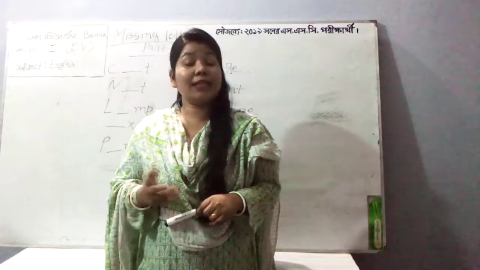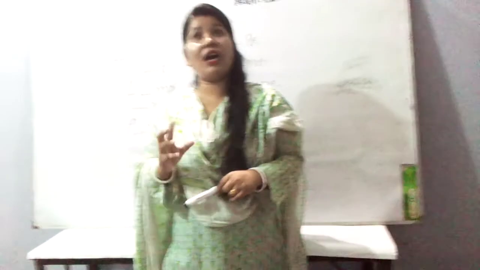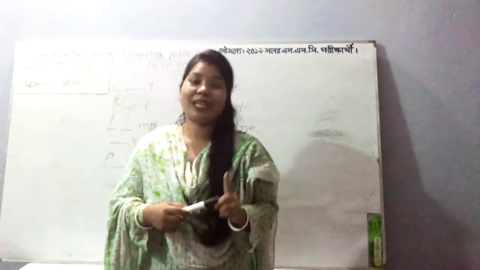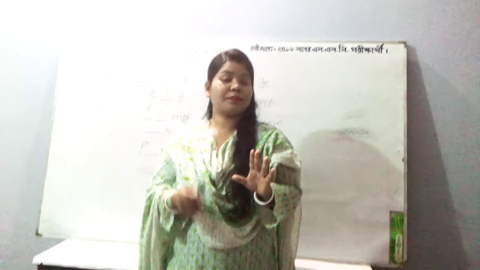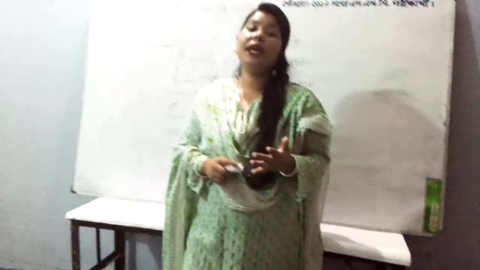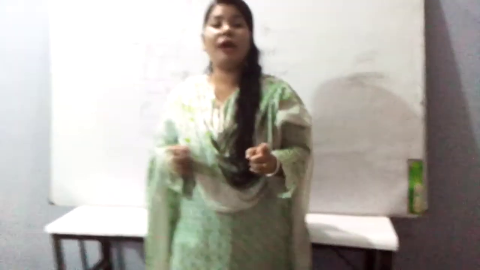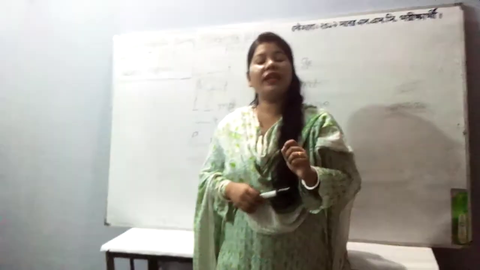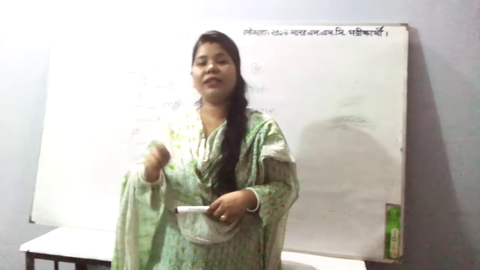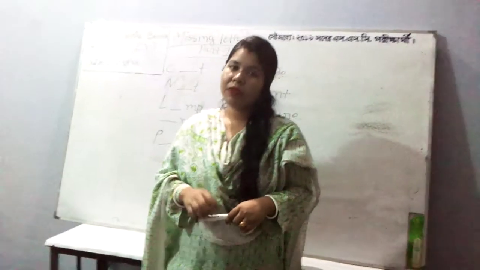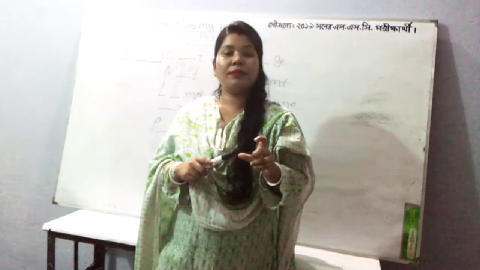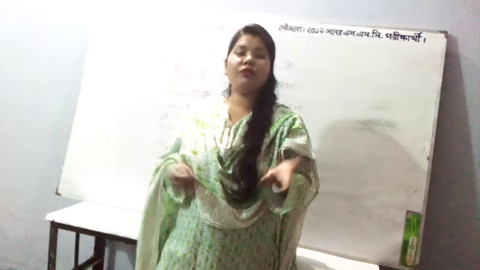As I told you, missing letters means vowels are also kinds of letters, so we will basically play with the vowels. That means the 5 vowels: A, E, I, O, U. Just keep in mind that you have to play with the missing vowels. One of the vowels will be missing, and you have to put the correct vowel in the correct place. A letter goes missing, and you have to find it out.